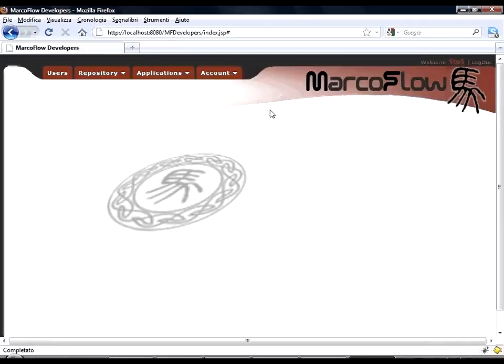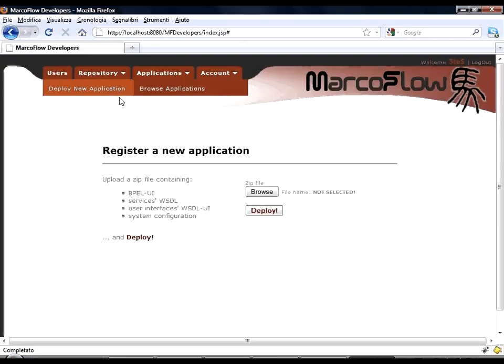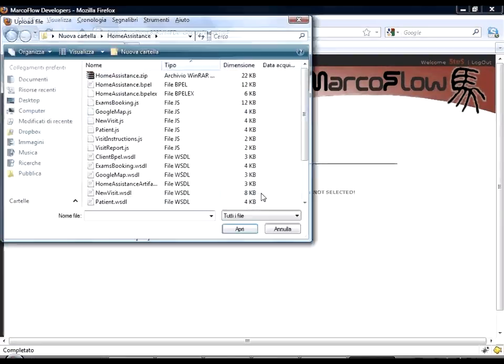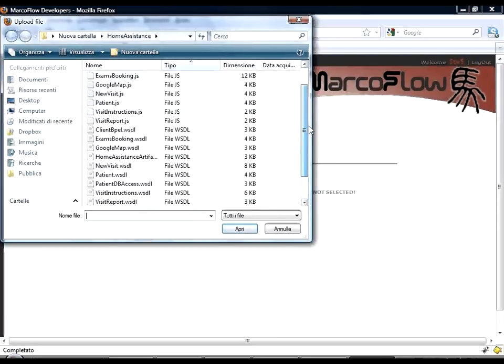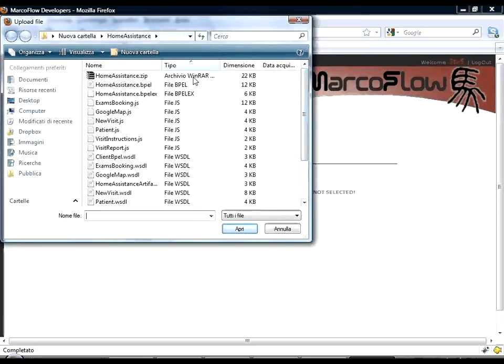Let's move now to the console that developers can use to manage their applications. In particular, from this page, they can automatically compile and deploy them. It's sufficient to upload a zip file containing all the needed files, that is, WSDLs, JavaScript, HTML layouts and configurations. Once we have packaged all these files into a zip, it's enough to upload it clicking on deploy.